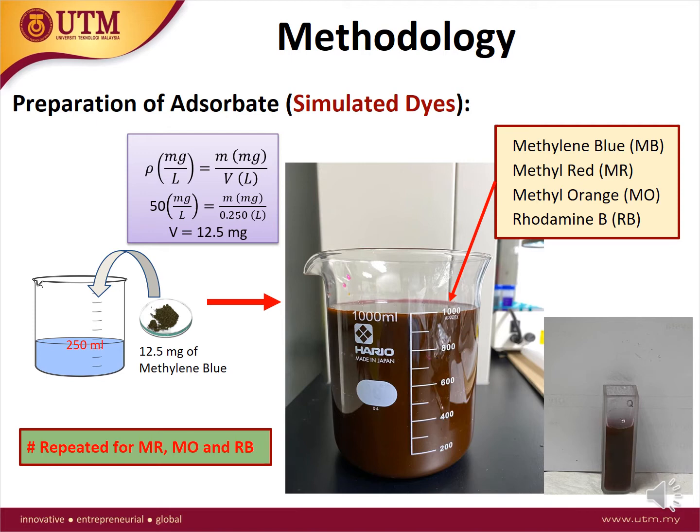150 ml volume of distilled water. Then the same steps were repeated for methyl red, methyl orange, and rhodamine B. Lastly, 250 ml of the 50 mg per liter solution of each of methylene blue, methyl red, methyl orange, and rhodamine B were mixed together in a 1 liter beaker to prepare the simulated dye stock solution of 50 mg per liter.